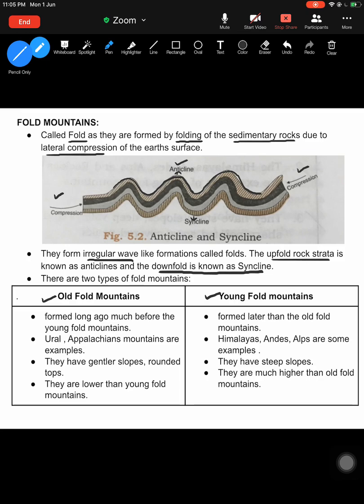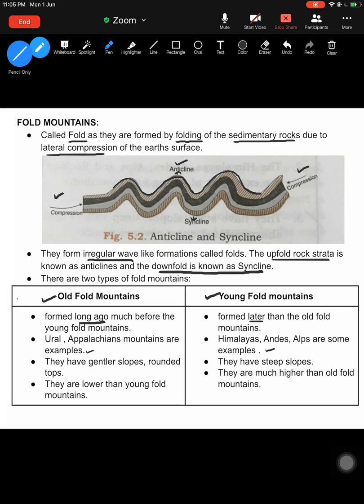So they've been formed really long ago. Whereas young fold mountains formed much later, 10 to 25 million years ago, not really old. That's why they're known as young. Examples: the Ural and Appalachian mountains are old fold mountains, whereas the Himalayas, Andes and Alps are young fold mountains.